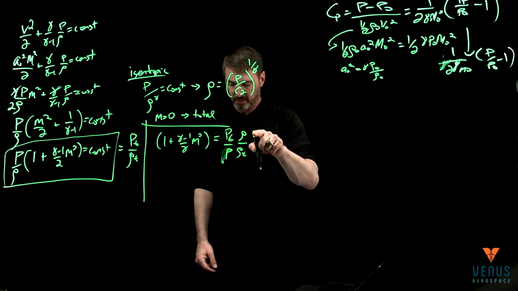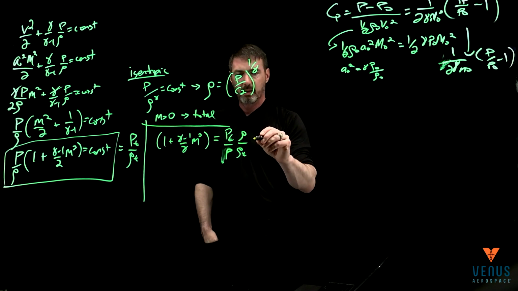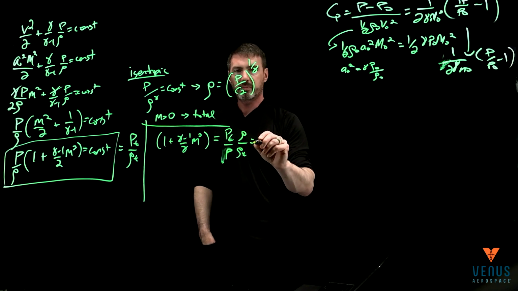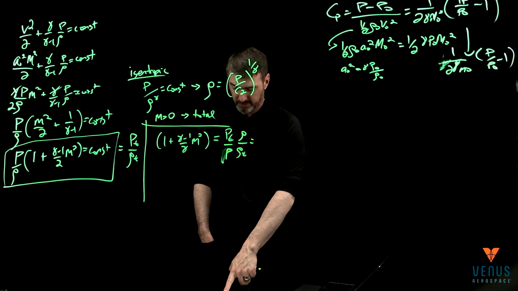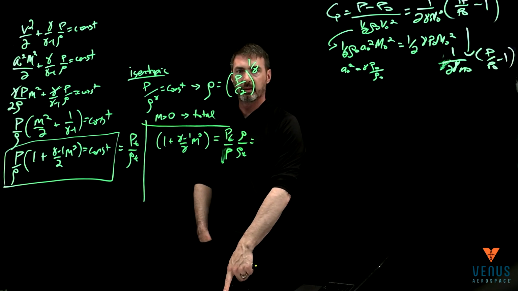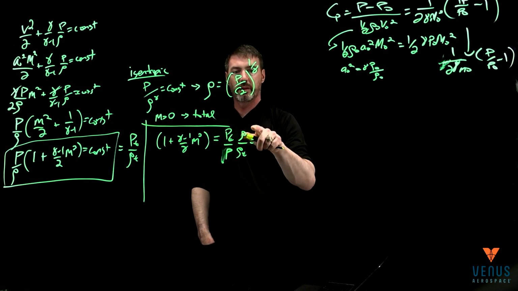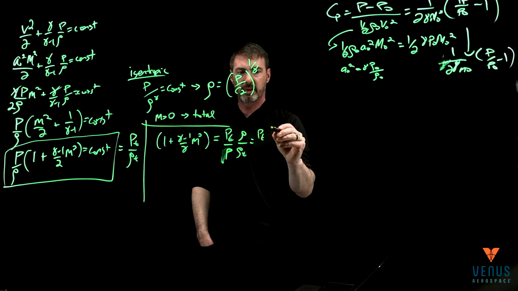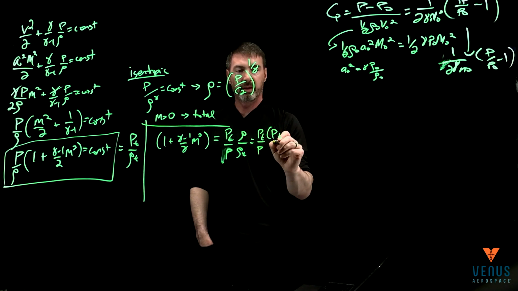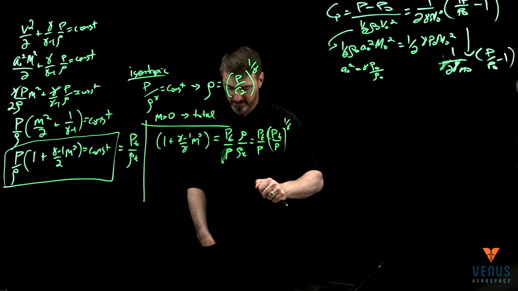But remember, this rho over rho total is just the same as, make sure I get this right, that's a P total, this rho comes in, and so that's another P total over P, and that's a 1 over gamma.